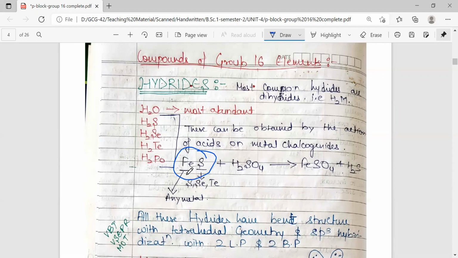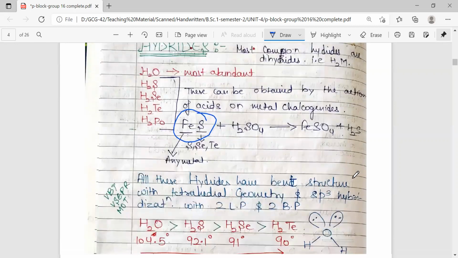Here, iron sulfide has been shown. It is reacting with H2SO4, that is sulfuric acid. So it will react with sulfuric acid to produce H2S gas. This is a way we can use any of the chalcogenides. We can use iron selenide, iron telluride, and we'll get the corresponding hydride.